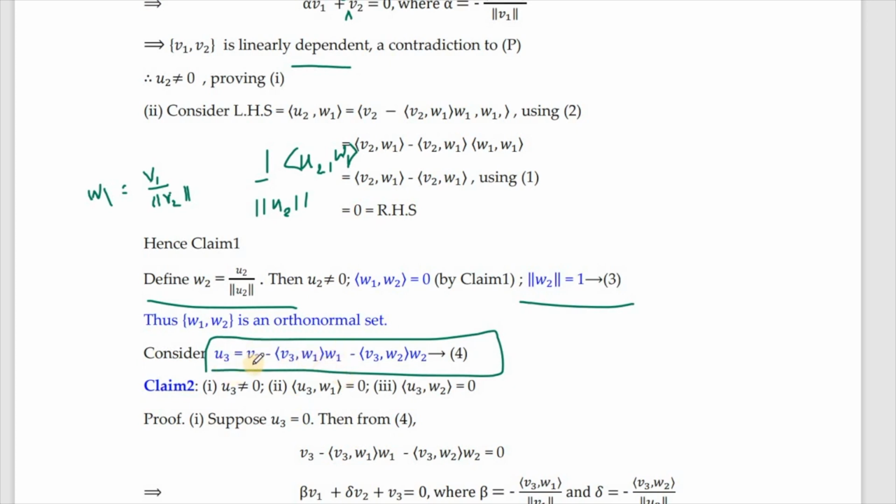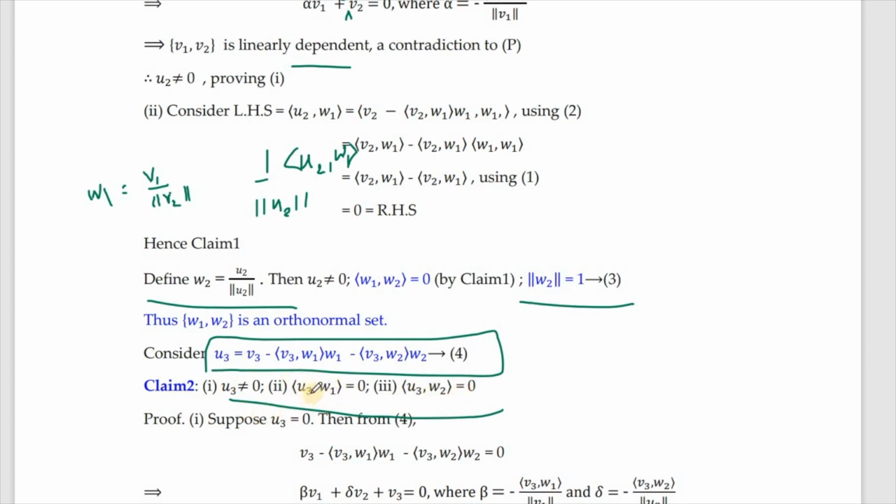But now for u3, three terms should be there: v3, then inner product of v3 with w1 into w1, minus inner product of v3 with w2 into w2. So having got u3 as this, what are we going to claim? That u3 is non-zero, inner product of u3 with w1 is 0, and inner product of u3 with w2 is 0.